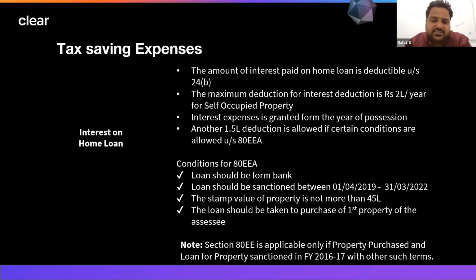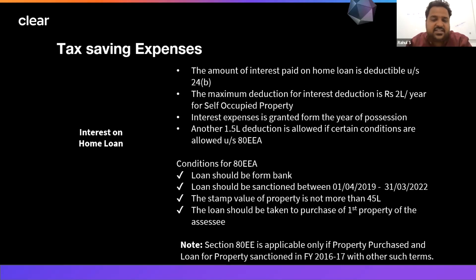All right. So I was also saying about section 80EEA. If you had taken the loan between 1st of April 2019 to 31st of March 2022 from a bank, and the stamp duty value of the property was less than 45 lakhs, and if it was your first property, in all these situations there was one additional section under which 1.5 lakh additional benefit could have been taken.